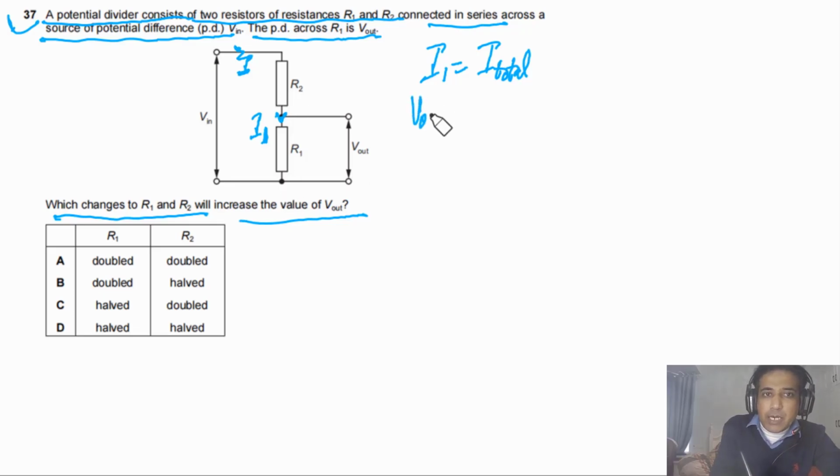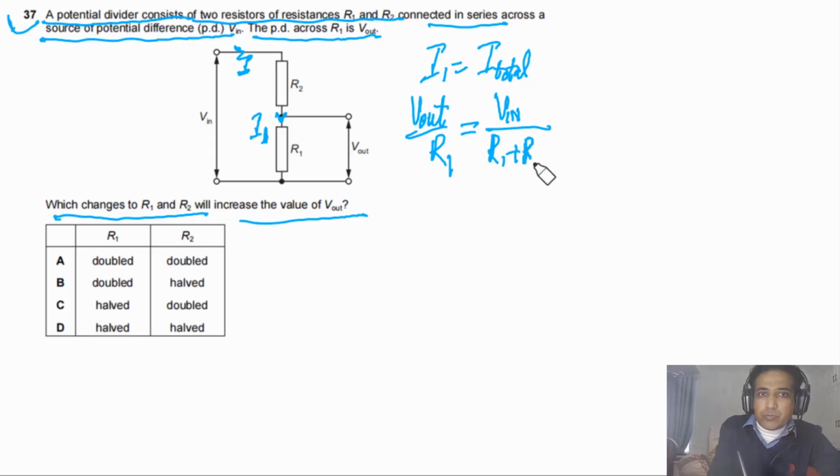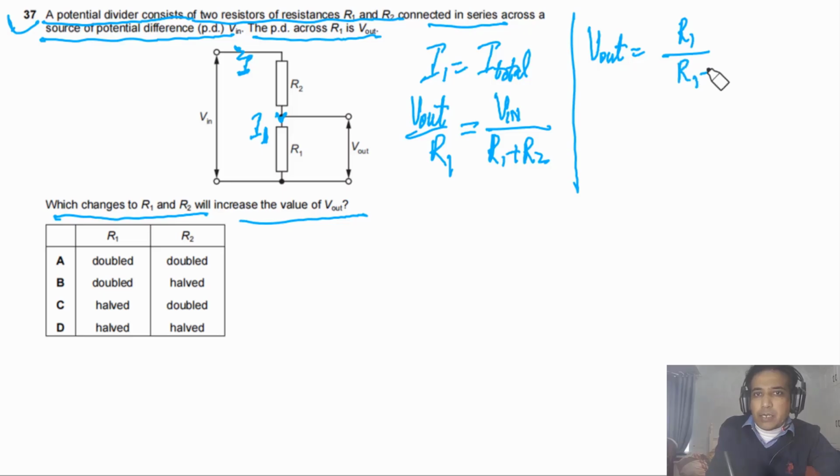So I1 will be equal to V out divided by R1, and I total has to be equal to the total PD across these two resistors divided by the total resistance. So from here we can find V out, which will be equal to R1 divided by R1 plus R2 multiplied by V in.